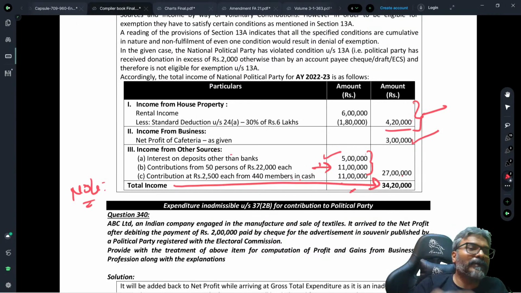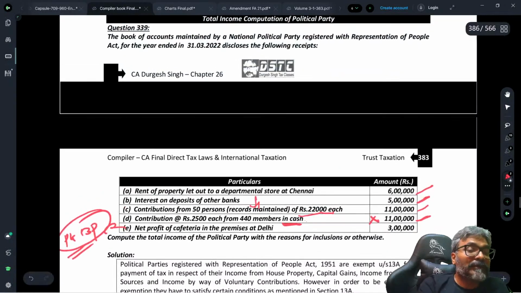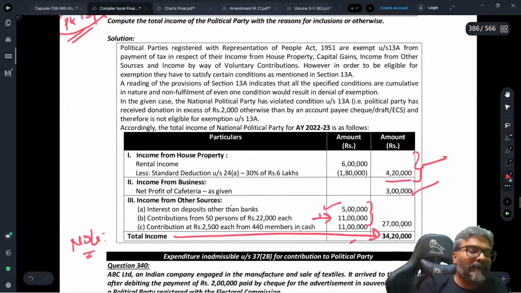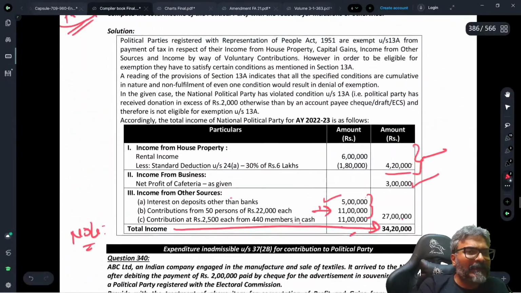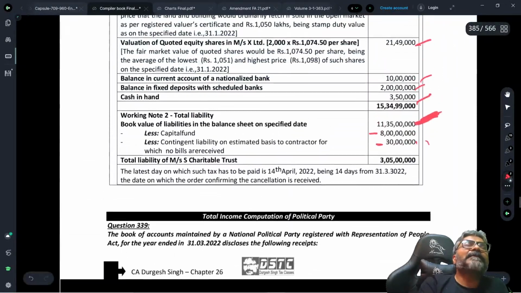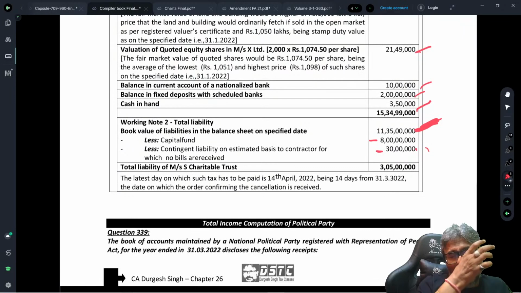This is a second thought. So that alternate note you are going to give. Main solution would be this. One note here you are going to put up, and that note would be that as per another set of solutions, where the default has occurred, on that default the exemption would be lost.